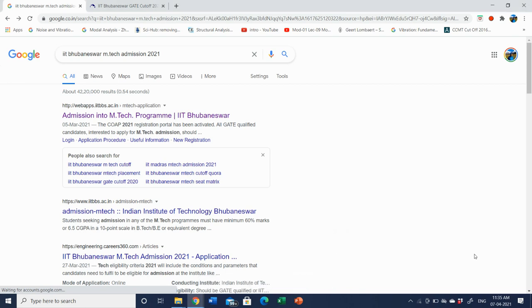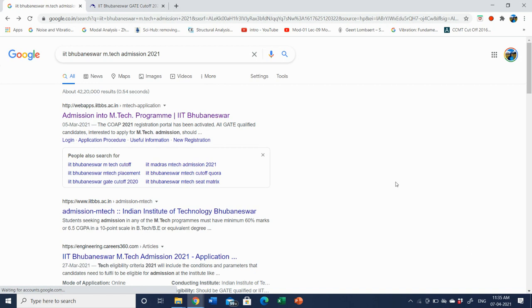This is a post-GATE information series where today I will be discussing the notification of IIT Bhubaneswar and the courses offered by the IIT for civil engineering undergraduate students. So, if you have already registered in COAP, then also you have to individually apply for the separate IITs.